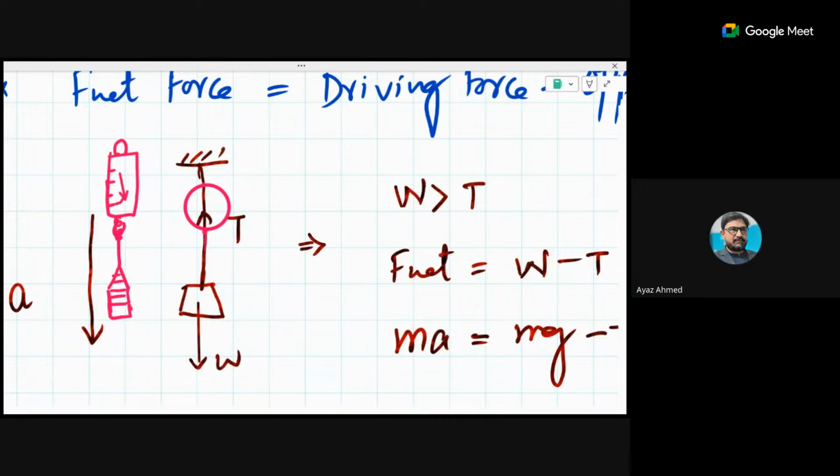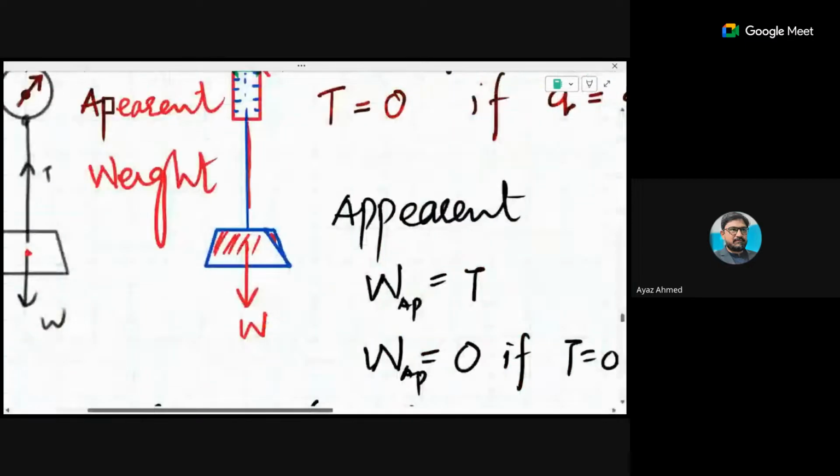But the problem is that if we say this is the tension and that tension is appearing on the string or the spring, then if this is at rest or in equilibrium, its weight is equal to the reading over here. If it is not like that, then the reading will be false.